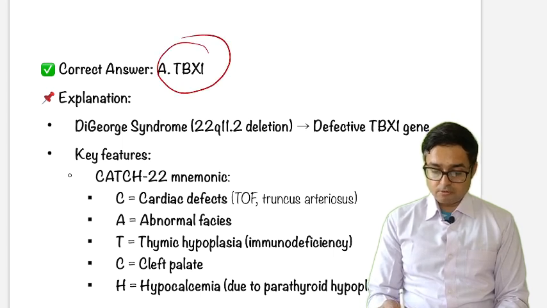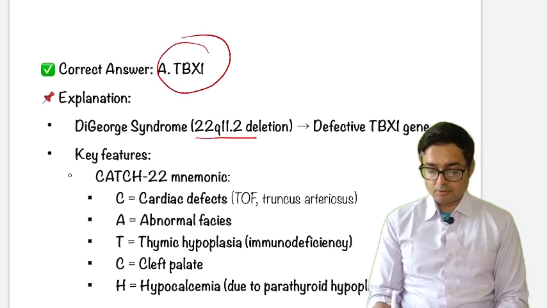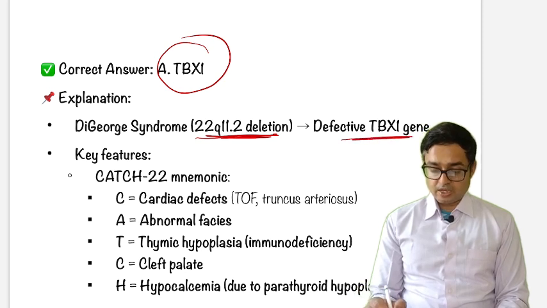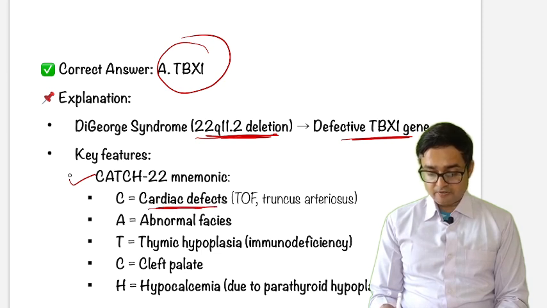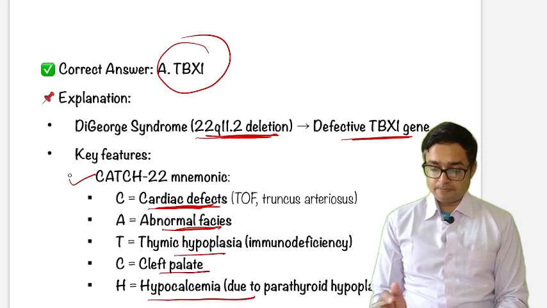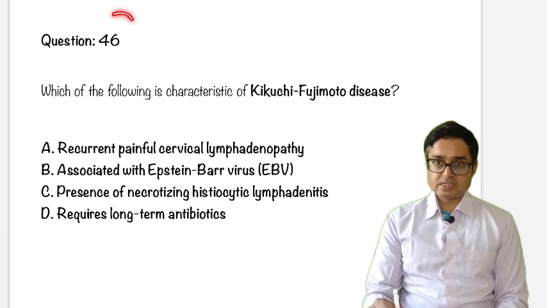So DiGeorge syndrome, 22q11.2 deletion, defective TBX1 gene. We have discussed CATCH-22 syndrome. In CATCH-22 syndrome: C for cardiac defects, A for abnormal facies, T for thymic hypoplasia, C for cleft palate, H for hypocalcemia. Next question, question 46, we'll discuss.